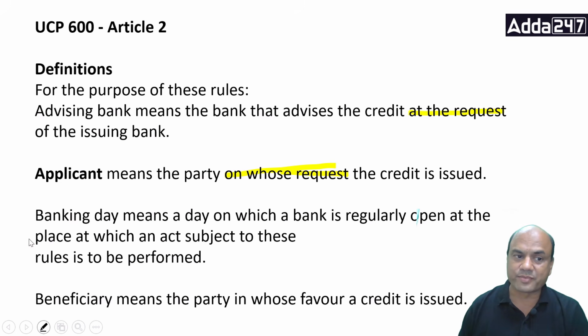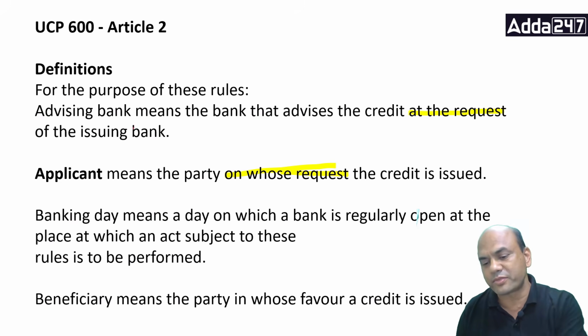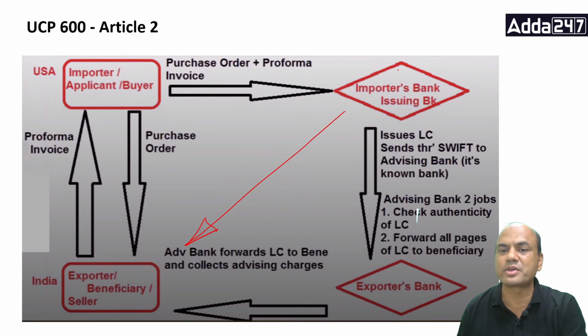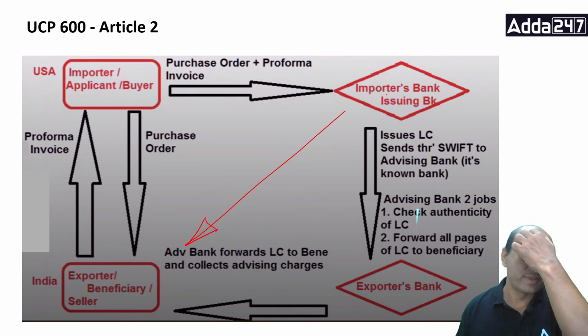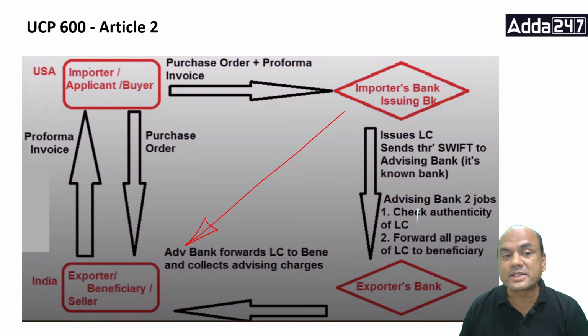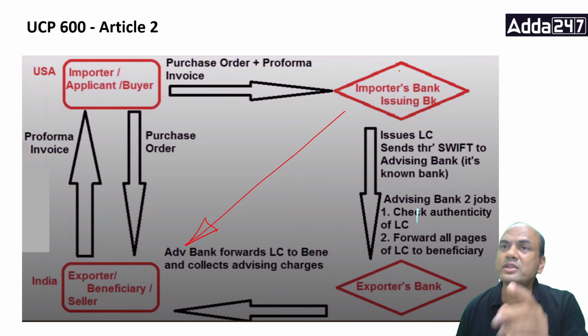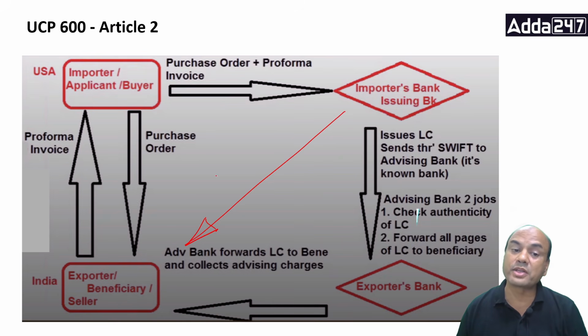When the applicant requests the issuing bank to issue the LC, it means this applicant is a principal and this issuing bank is an agent. Now, if any problem arises, because of a third-party country, some country problems, something happens in technology, anything, the issuing bank is not responsible. Why? Because it is an agent.